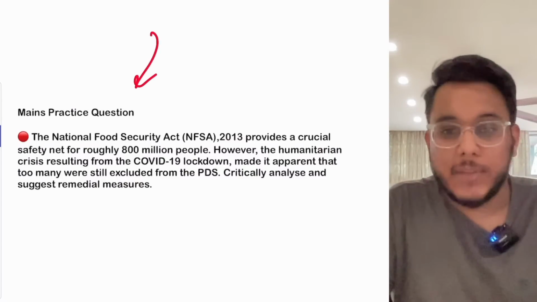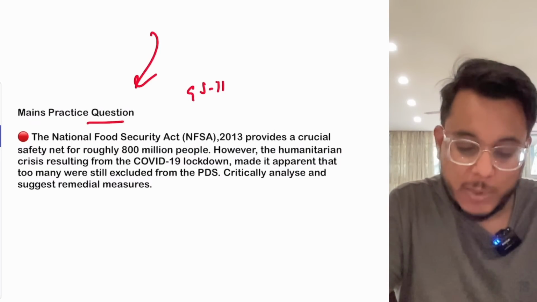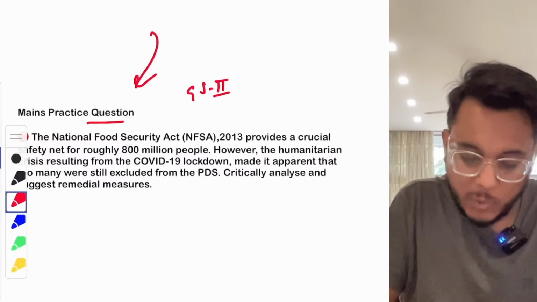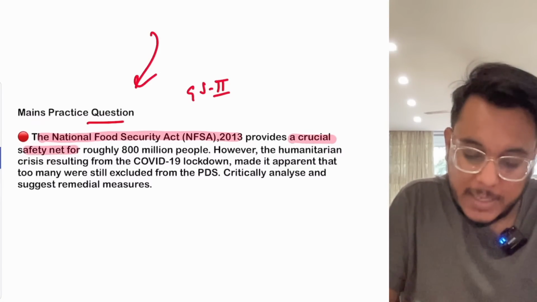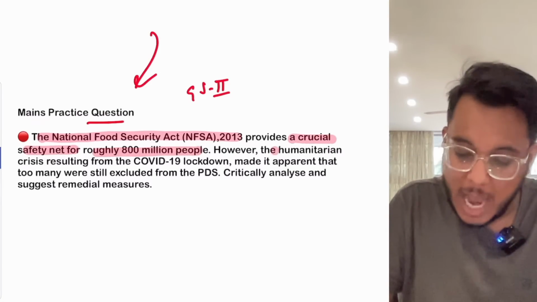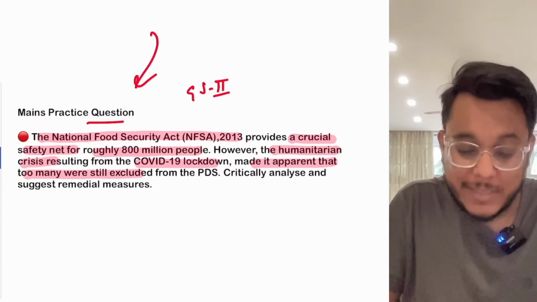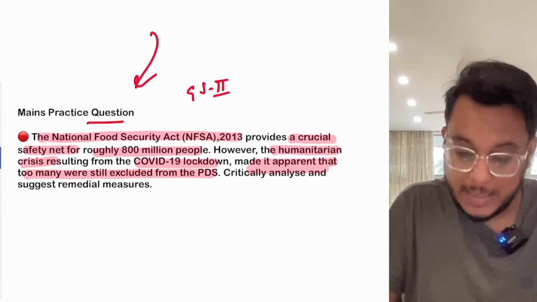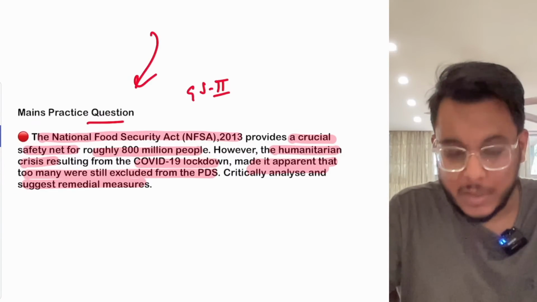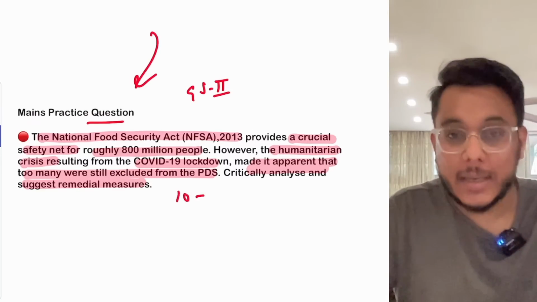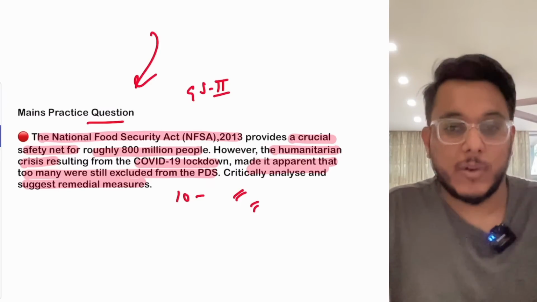Okay, so guys, now we have the mains practice question for today. Today's mains practice question is for GS paper number 2, issues of hunger. The question reads: the National Food Security Act 2013 provides a crucial safety net for roughly 800 million people. However, the humanitarian crisis resulting from the COVID-19 lockdown made it apparent that too many were still excluded from the PDS. Critically analyze and suggest the remedial measures. Clear? So this will be a 10 marker answer. Please write it, and guys, that is all for today's newspaper analysis.